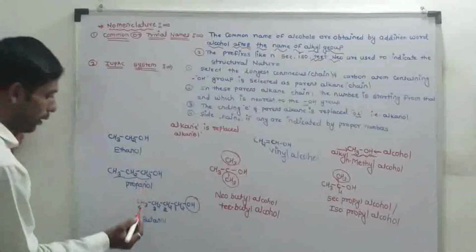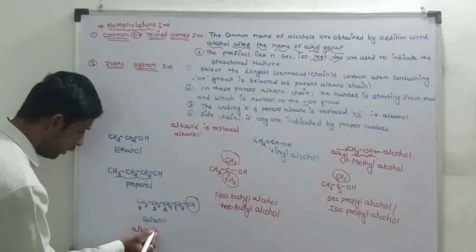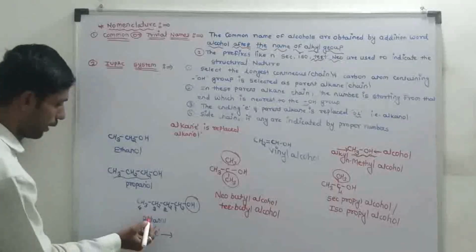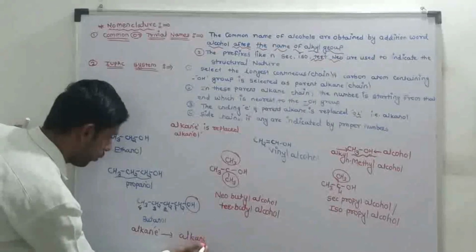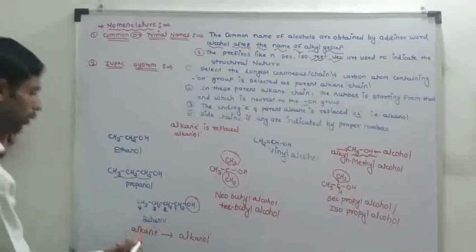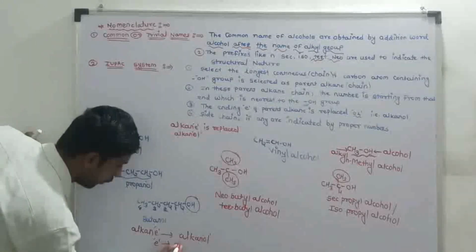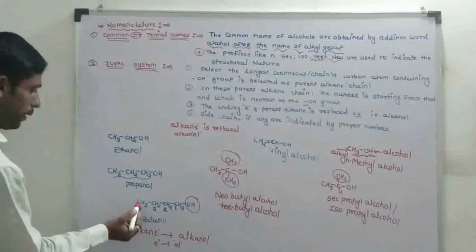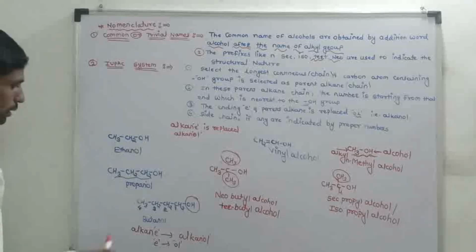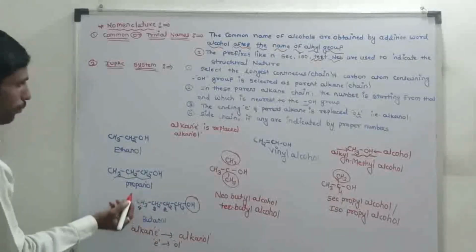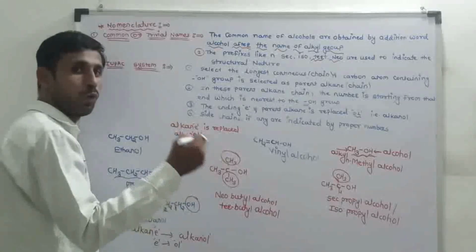Third rule: the suffix E of the alkane is replaced by the suffix OL, that is alkanol. This parent alkane chain consists of 4 carbon atoms and the name of the alkane is butane. The last letter E is replaced by OL.